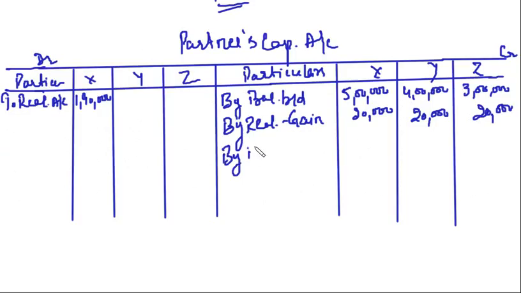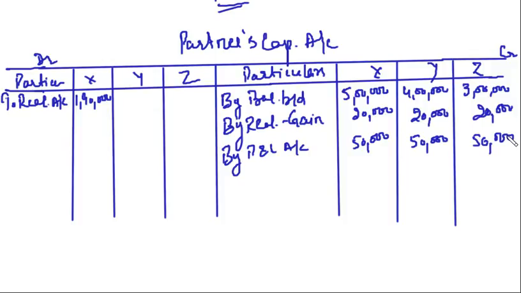So by profit and loss account, this will be 50,000, 50,000 and 50,000. Clear, friends? Anything else? No. This is all about partners' capital accounts.